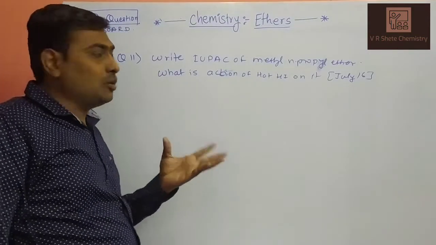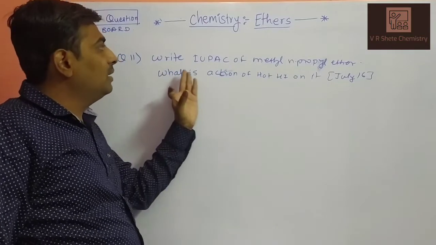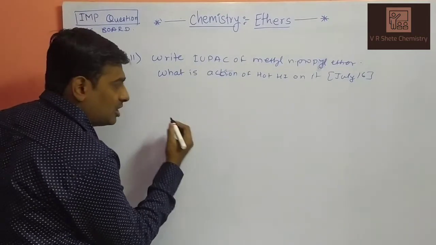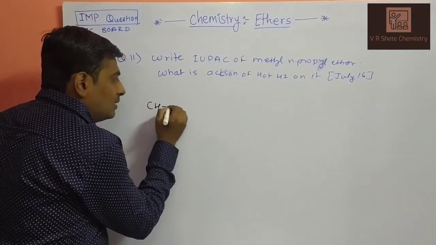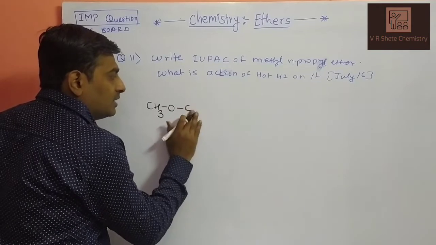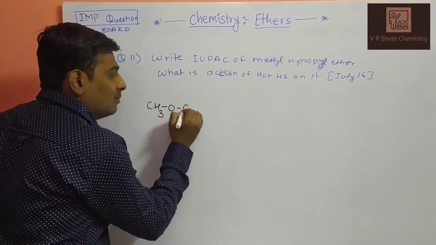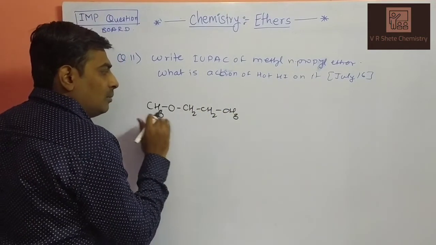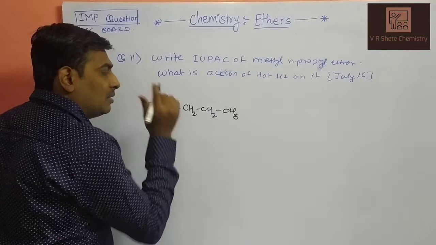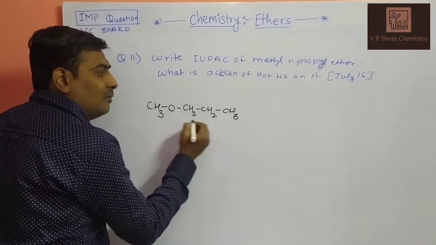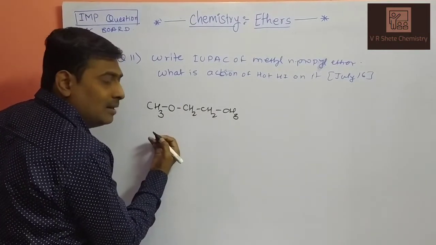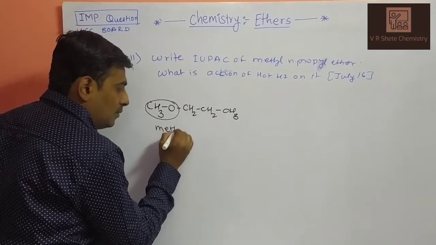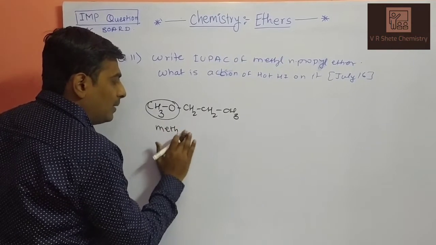Again the hot HI, cold HI question. Write the IUPAC name of methyl n-propyl ether. Very simple. First of all, we will draw the structure. Methyl n-propyl ether, CH3OCH2. N-propyl means propyl group, normal chain. So this is your methyl propyl ether. So what is the IUPAC name? This one will be the longest chain, called the parent chain. Here this one will be your substituent, called methoxypropane.